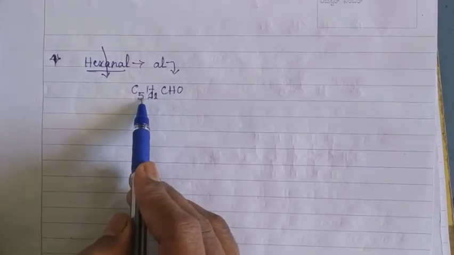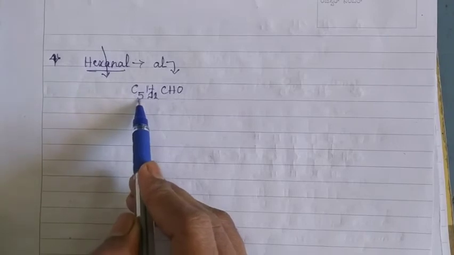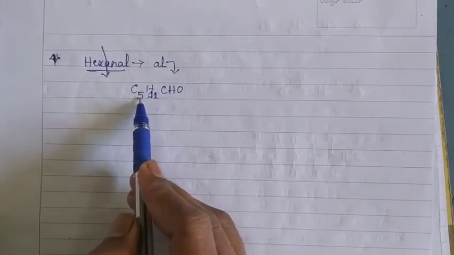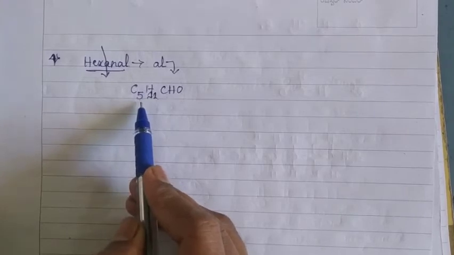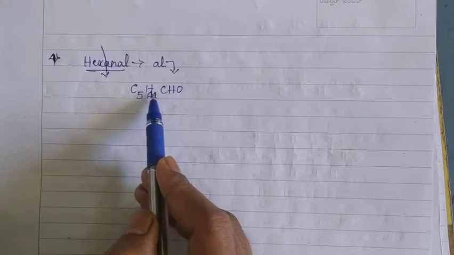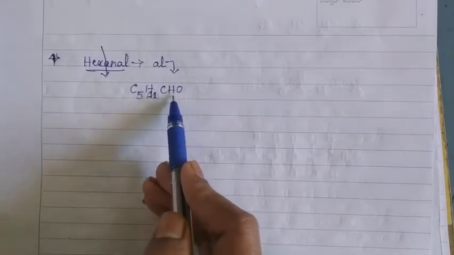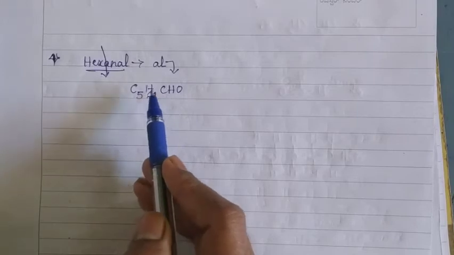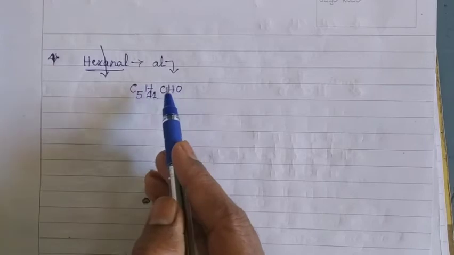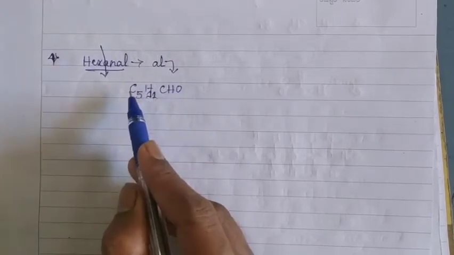Using the number of carbon atoms 5, the general formula is CnH2n+2. By using that, the formula becomes C5H12. But 1 hydrogen gets replaced by the functional group CHO. That's why 1 hydrogen is going outside. That becomes 11. The group CHO comes and attaches with this. The molecular formula becomes